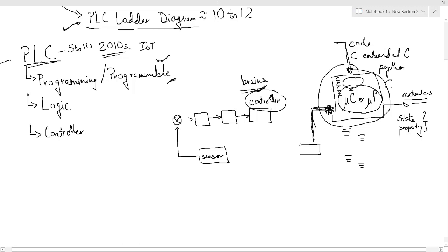So since the 2010s, the amount of dependency on PLC is going on reducing. Industry is slowly moving on to IoT, but still a large number of legacy systems and a large number of existing systems still use PLC to operate.